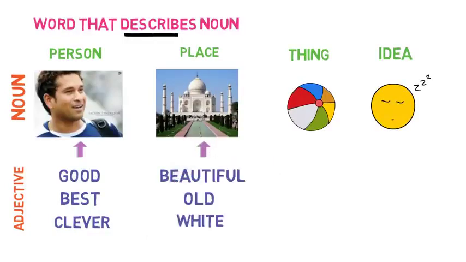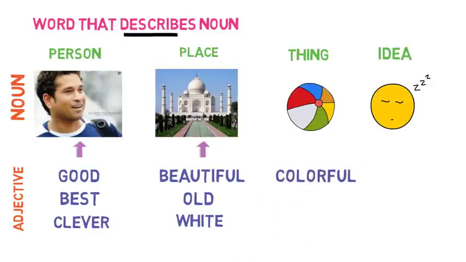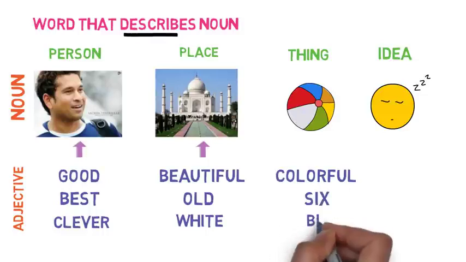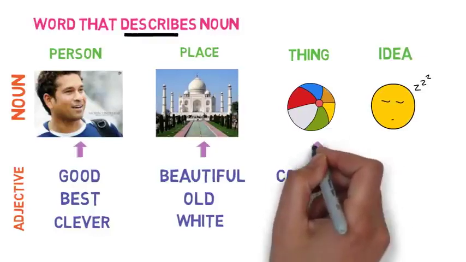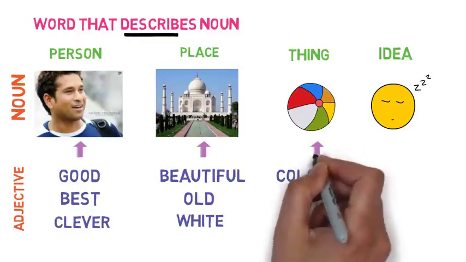In the case of a ball, what are the qualities or things you think about a ball? If I say this is a colorful ball, or this ball has 6 colors, or this is a big ball, then colorful, 6 and big are the things that describe a ball as a thing.